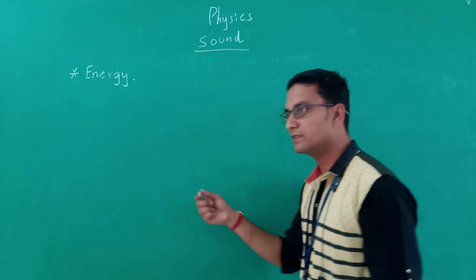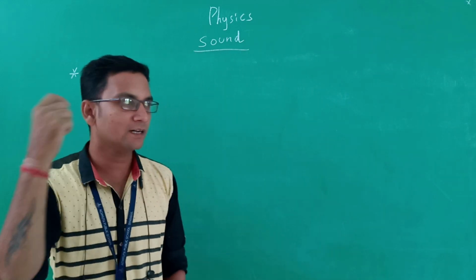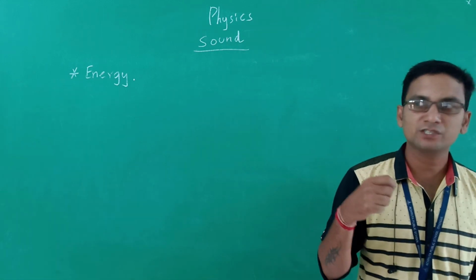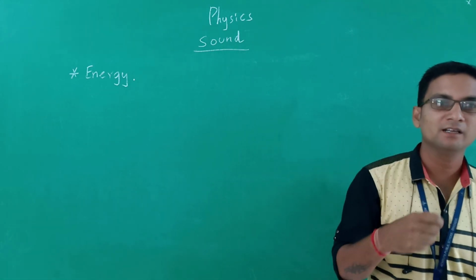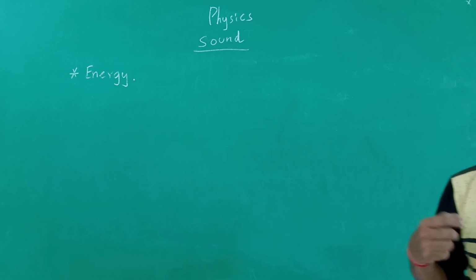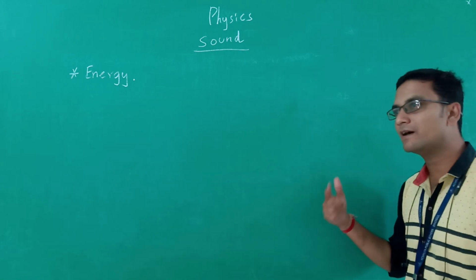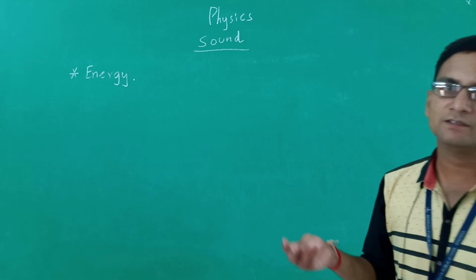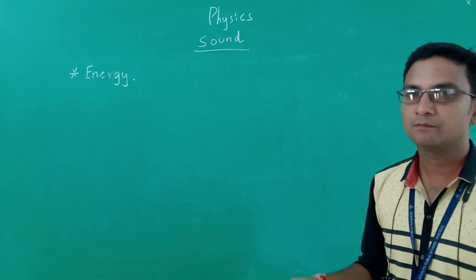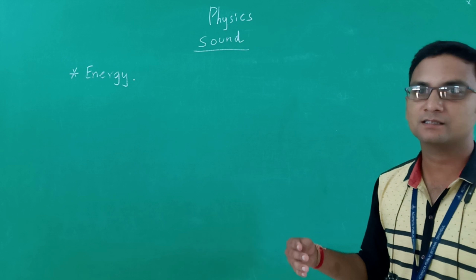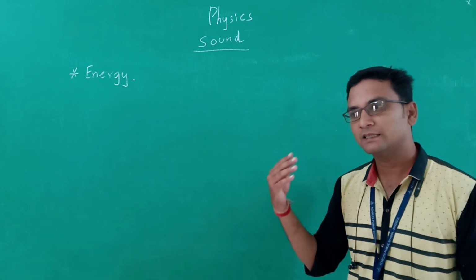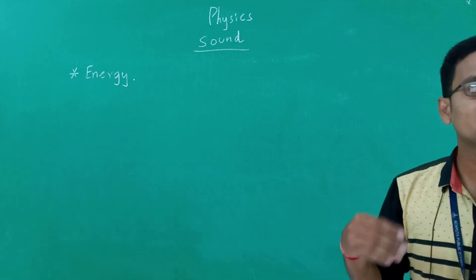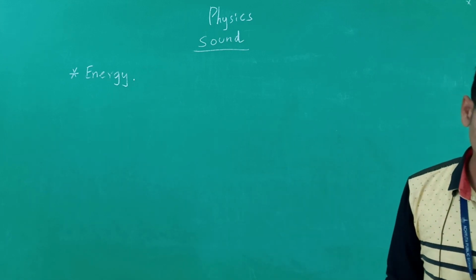That energy travels from the source to our ears, and it causes vibration inside our ears, which is transferred to our brain. The brain interprets the signal and makes us aware of that sound energy. So sound is a type of energy produced by a person or anything that is vibrating. That sound energy travels and reaches our ears and we get to know about that sound.